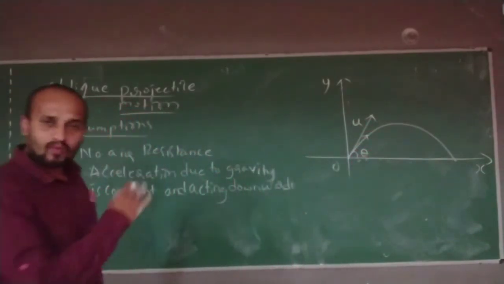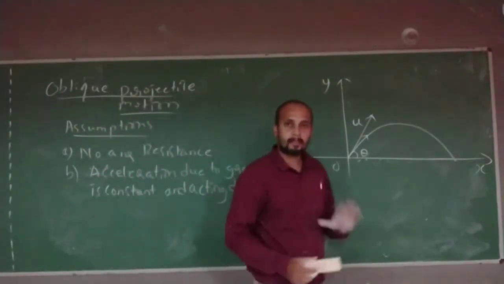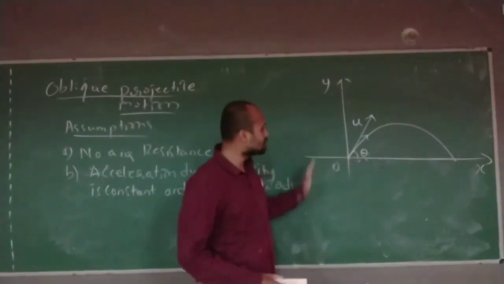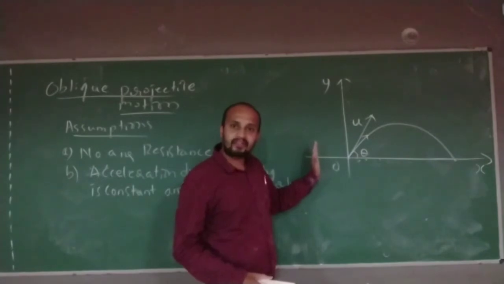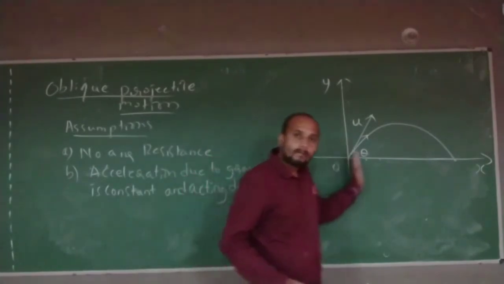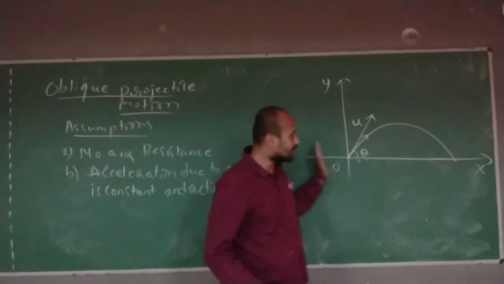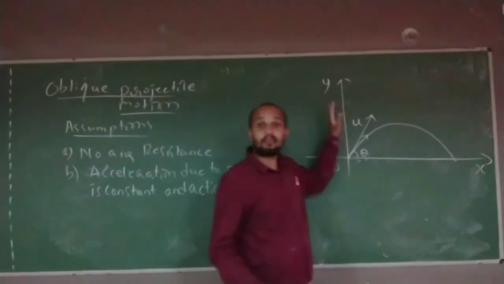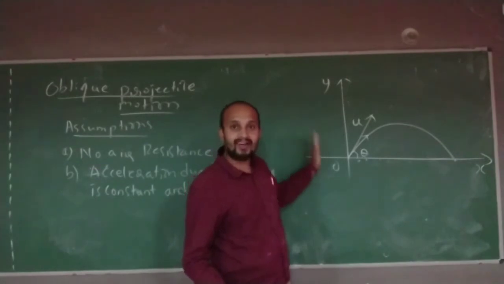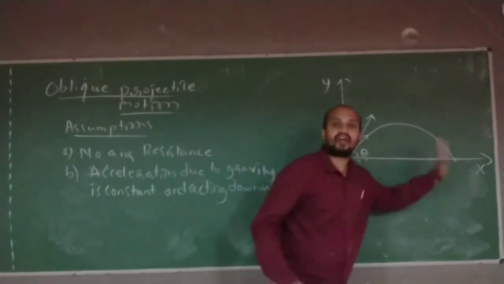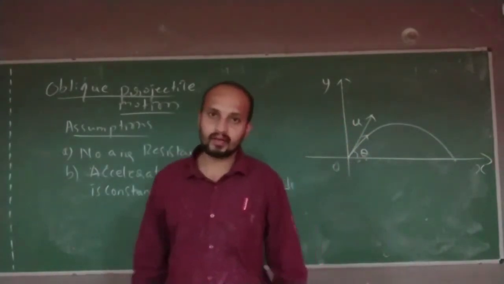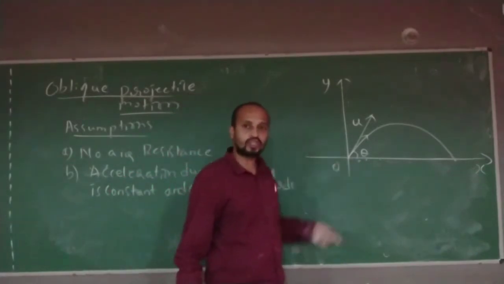Now, if I want to analyze this projectile motion, I will analyze in such a manner. I will deal with only the x-axis in the absence of the y-axis, or I will deal with the y-axis in the absence of the x-axis. You are not getting what I am telling.